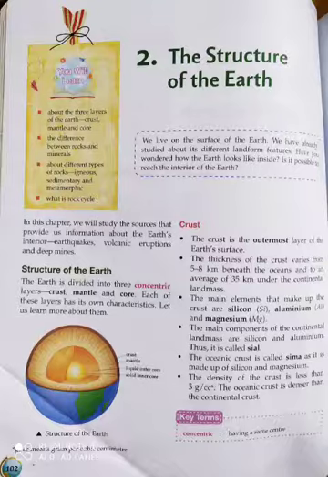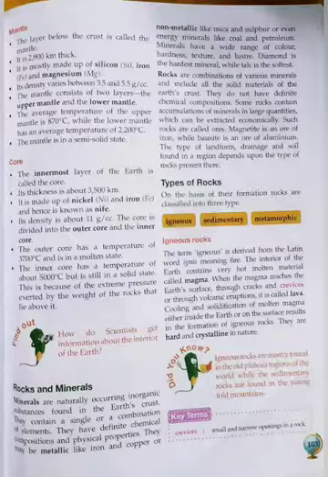Now, the second part is the mantle, the second layer of the earth. After the earth's crust, the layer is known as the mantle. The characteristic of the mantle is that the layer below the crust is called the mantle. It means this layer is below the crust layer. It is 2900 kilometers thick. So that layer is spread over 2900 kilometers. For that reason, the thickness of the mantle is 2900 kilometers.